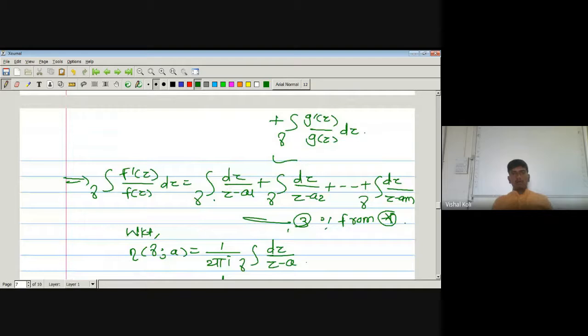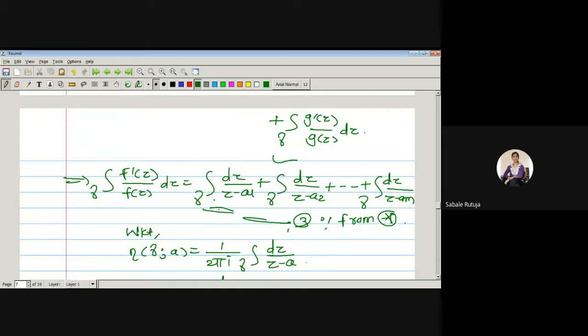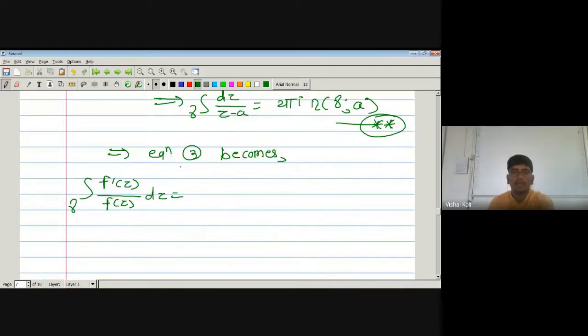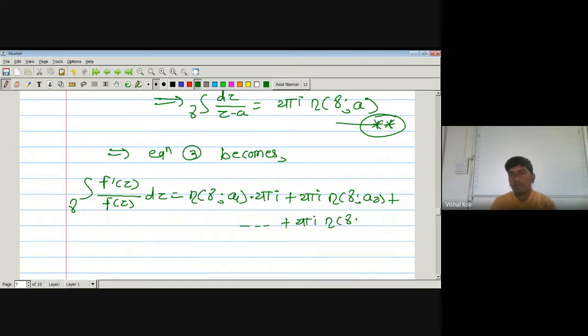This one: index of a curve gamma with respect to a point a1 into 2 pi i, plus 2 pi i index of a curve gamma with respect to a point a2, plus up to and so on, 2 pi i into index of a curve gamma with respect to a point am.